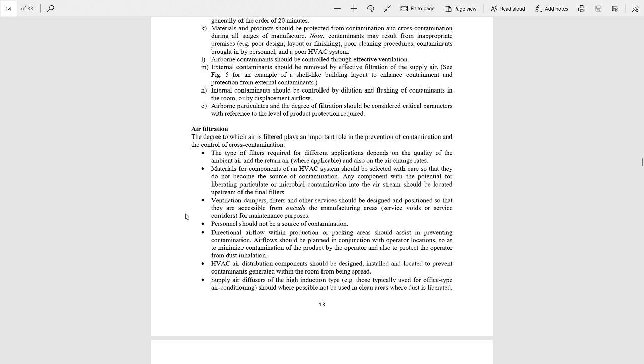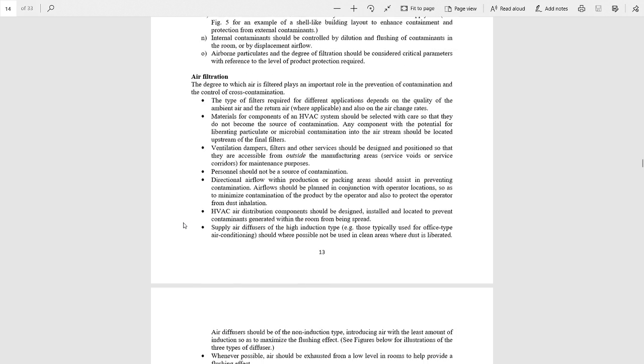Materials for components of the HVAC system should be selected with care so that they do not become a source of contamination. Ventilation dampers, filters and other services should be designed and positioned so that they are accessible from outside the manufacturing areas. Personnel should not be a source of contamination, and directional air flow within the production or packaging area should assist in preventing contamination. And these are the important points of air filtration.